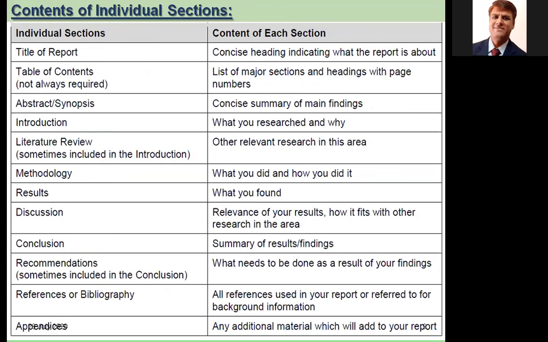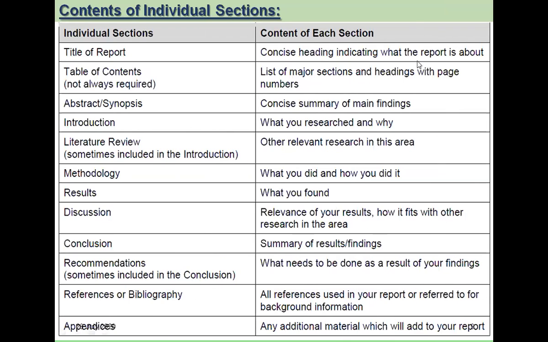Or if you are going to refer to some information which is not used by you directly, but makes up background information about your research report, then that information can be put under bibliography. In appendices, you are supposed to give any additional material which will add to your report.